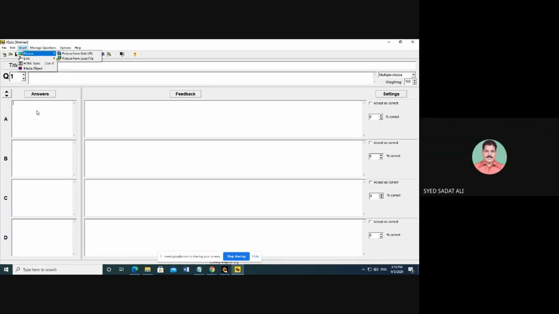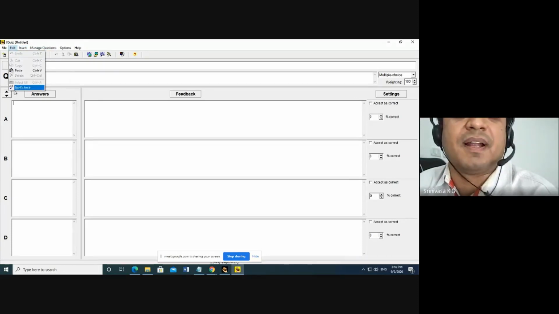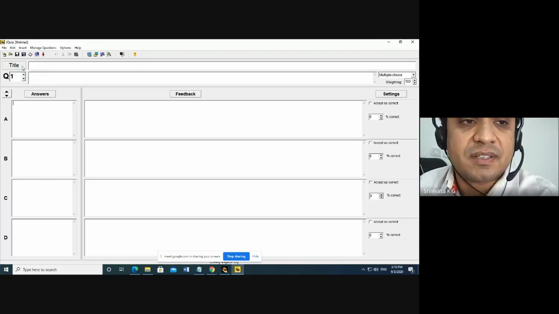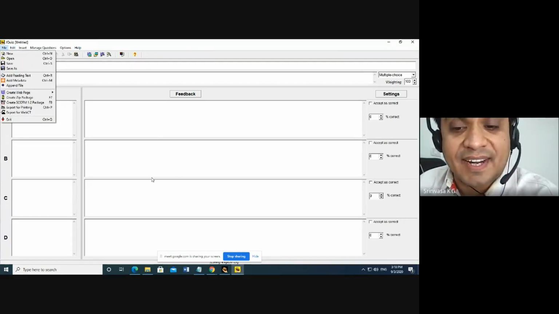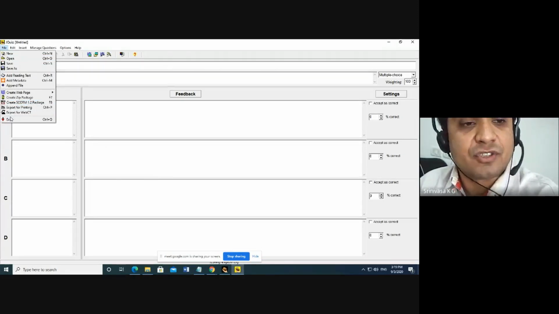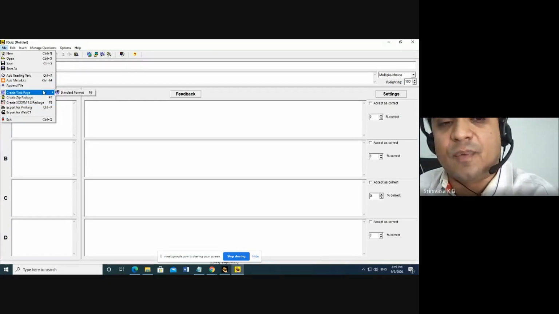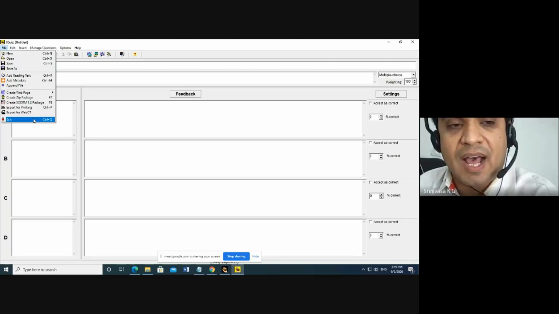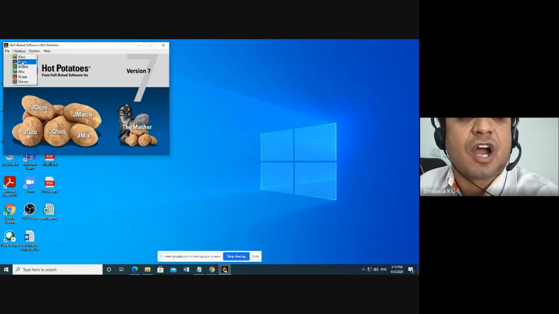You can also add a media object. After creating the questions, you have to export as WebCT and publish it. As a SCORM package, you can also include it in your Moodle or LMS. Then there is another one called JCloze.